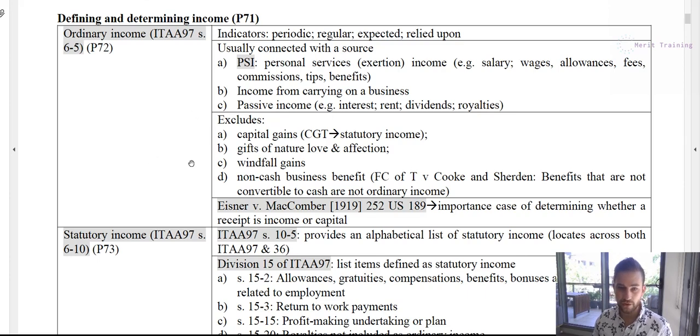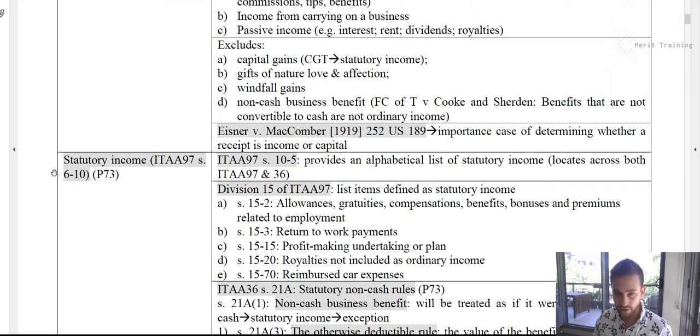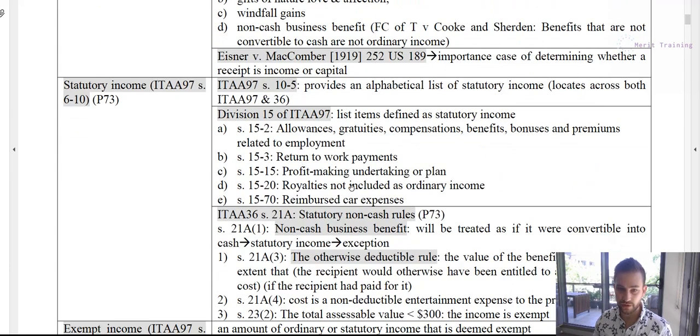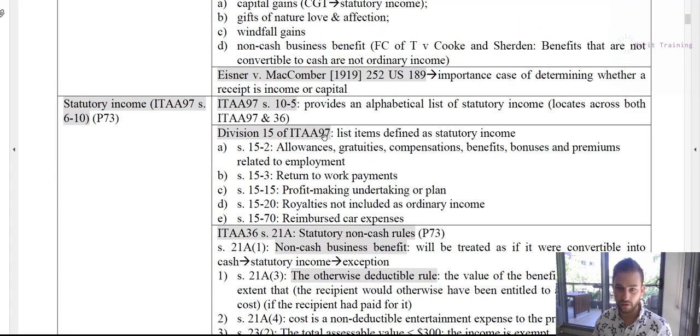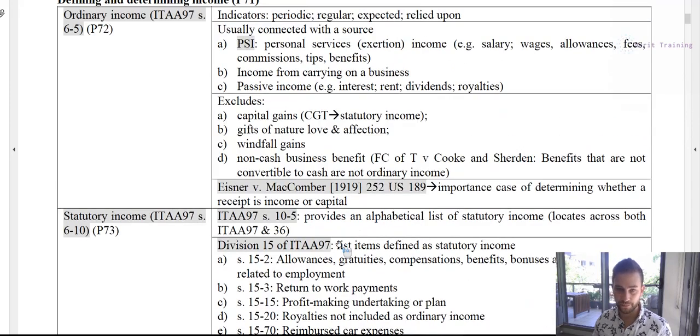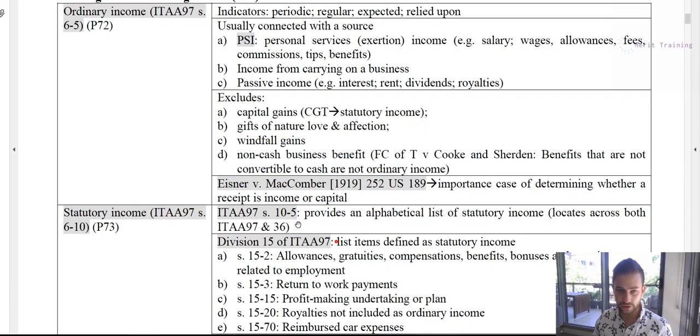Right, so this would not include statutory income, which is a different category. Statutory income is basically things that are specifically defined in the Act, so it's all listed out in a specific section. It includes things like capital gains, could include statutory non-cash rules, like non-cash business benefits, could be Division 15, so it's allowances, return to work, royalties, profit making. And capital gains is probably the main one, which is listed in section 10-5.